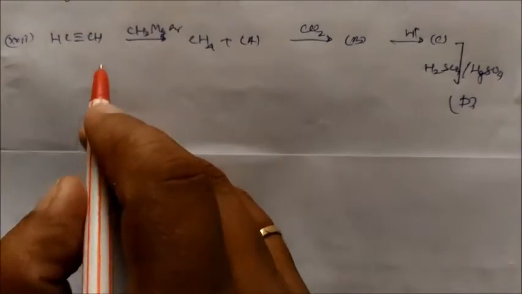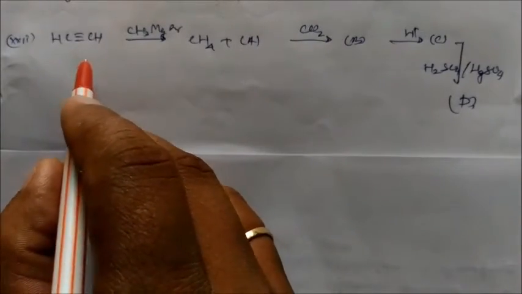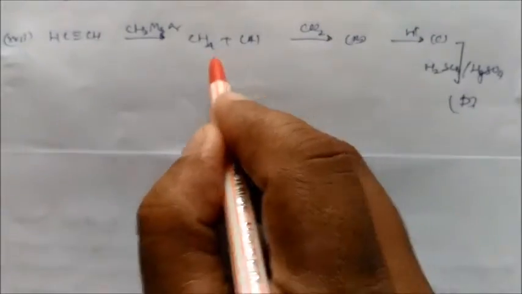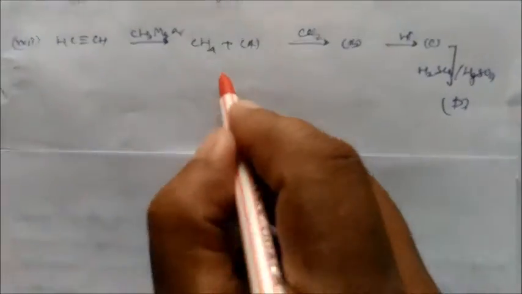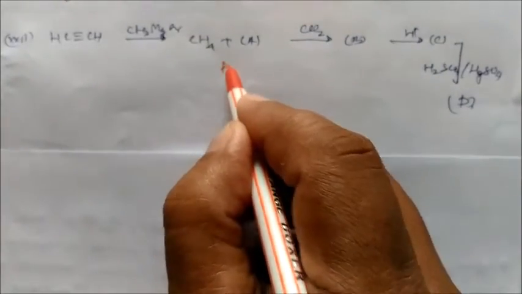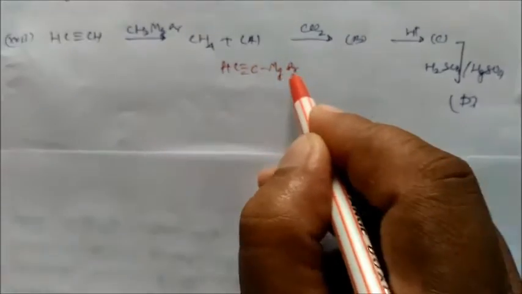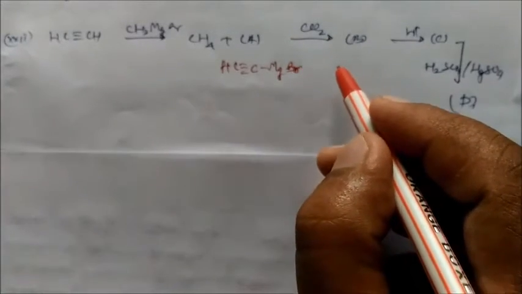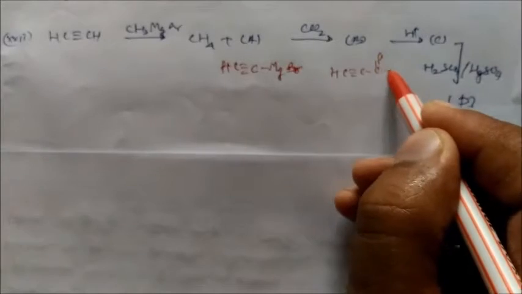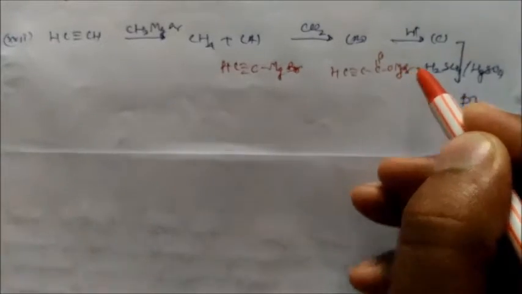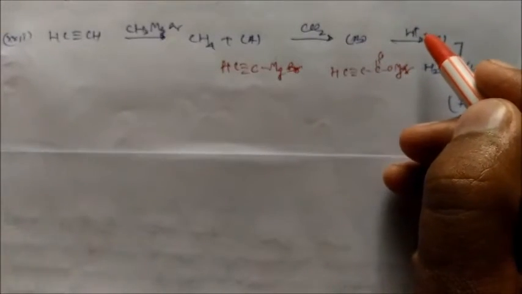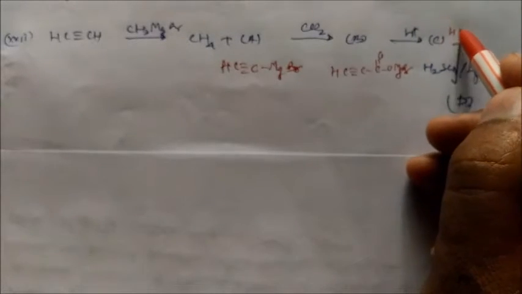So acetylene is there in presence of CH3MgBr. This will give you a product. Methane is out, so methane is formed. So A is nothing but HC≡C-MgBr. Again in presence of carbon dioxide, this will form HC≡C-COOMgBr, and again in presence of acidic hydrolysis, this will give you HC≡C-COOH.